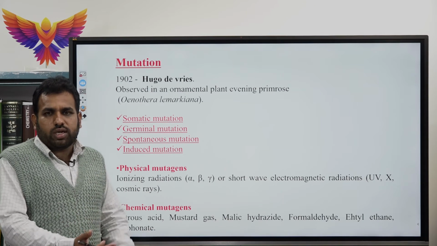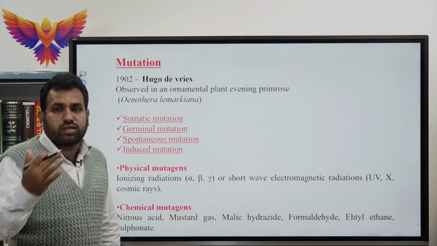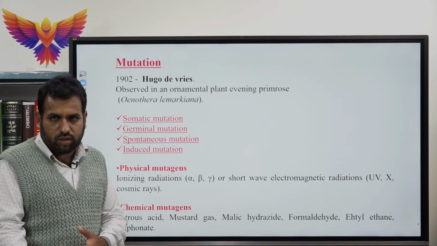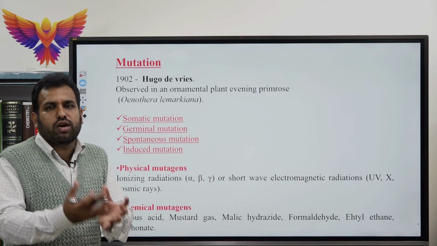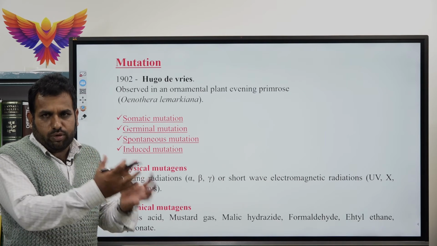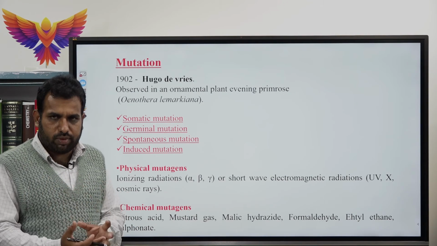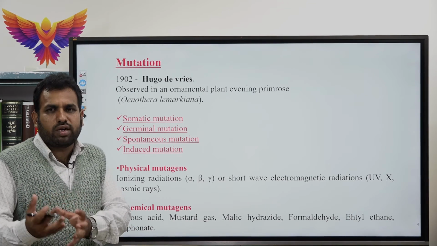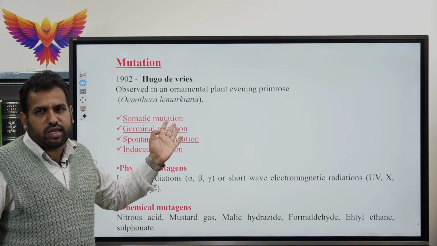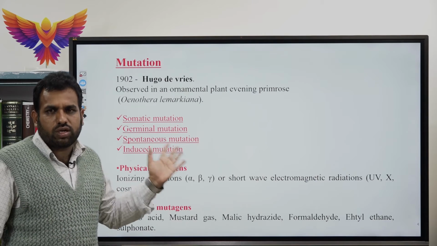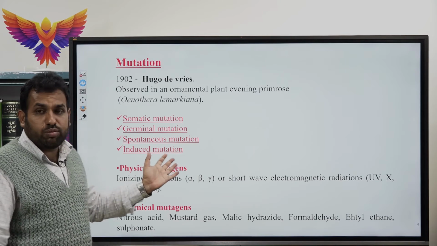So, what is mutation? Mutations are sudden heritable changes in organisms. There are two types of mutation, point mutation and frame shift mutation. Mutations were studied by Hugo de Vries in the year 1902 with the experimental plant Oenothera lamarckiana. There are different types of mutation: somatic mutation, germinal mutation, spontaneous mutation and induced mutation.